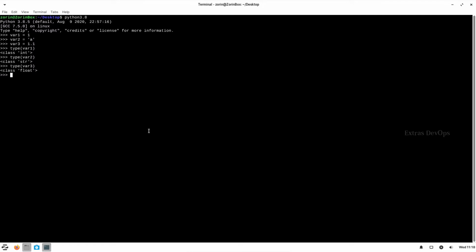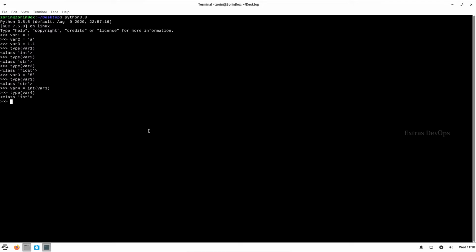We can even assign a number as a string to a variable. So if we see the type of variable, it has taken a string. Now if you want to convert this to an integer, we can just use something like this. We see the type of the new variable, so it is converted to an integer. So likewise we can convert variable types from one to other if it is supported.